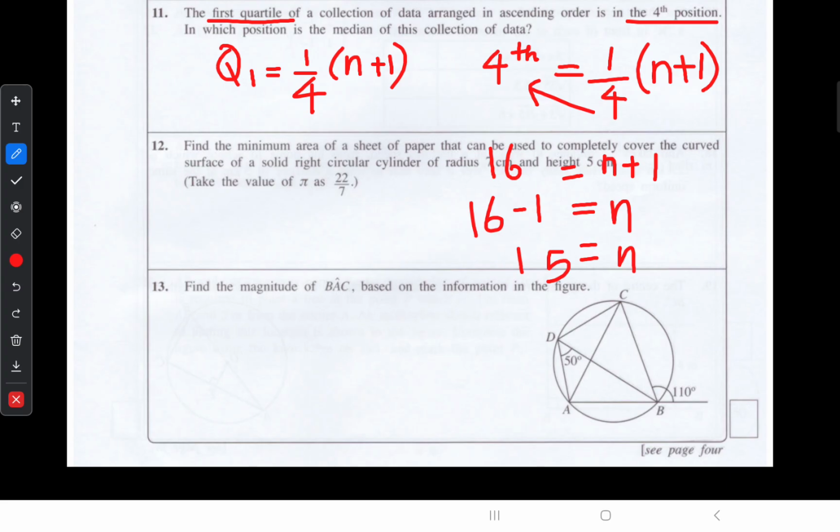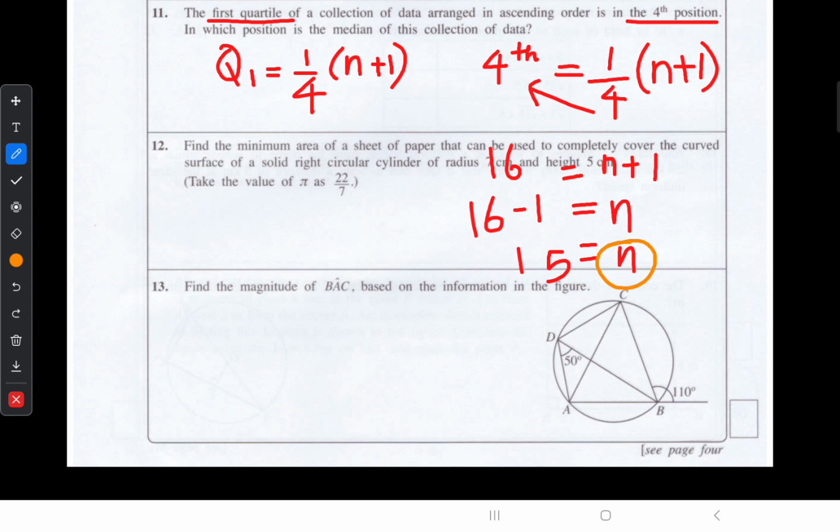That means in this data set there are totally 15 data values arranged. This n gives you the total number of data values arranged in the collection.